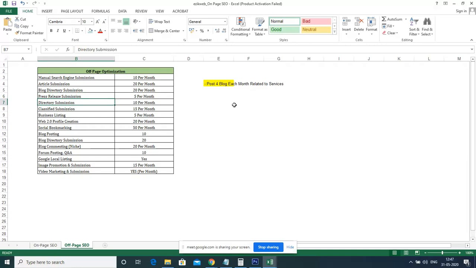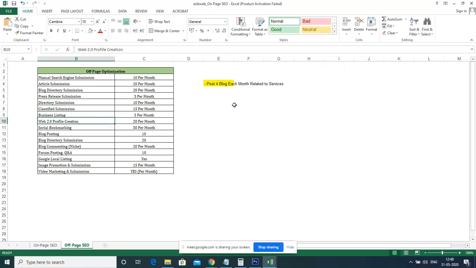And next is directory submissions. Directory submissions are something like OLX or Quikr or Yellow Pages online, where we register our company name, and along with it we provide a link to the company name, through which we get some links. Similarly, classifieds, as I had already told you, and business listing, for example Justdial, and some places where it is possible to give a business listing.